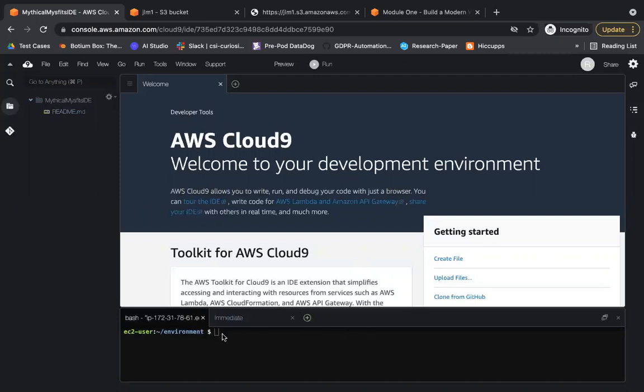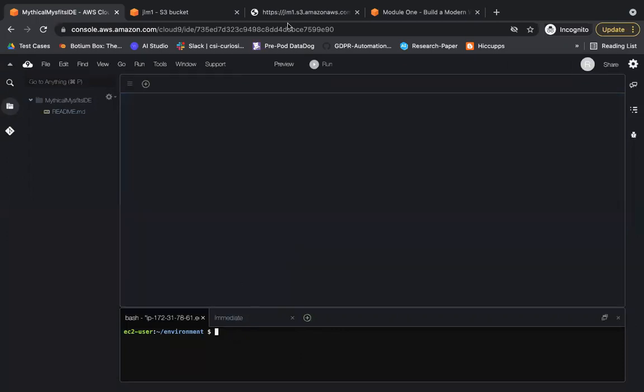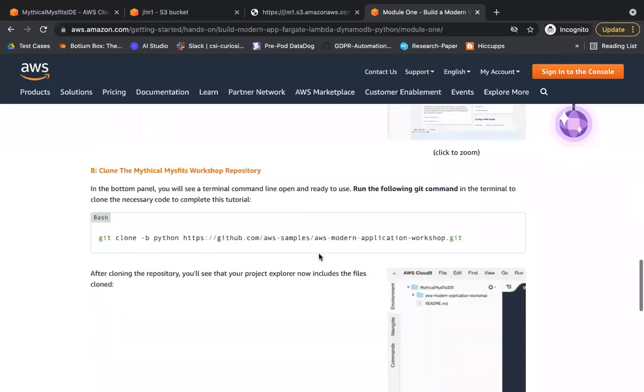Okay. So we are here. Now what is my next step? It says go ahead and clone this repo. So what is this repo? It contains all your static content for this website. Okay.